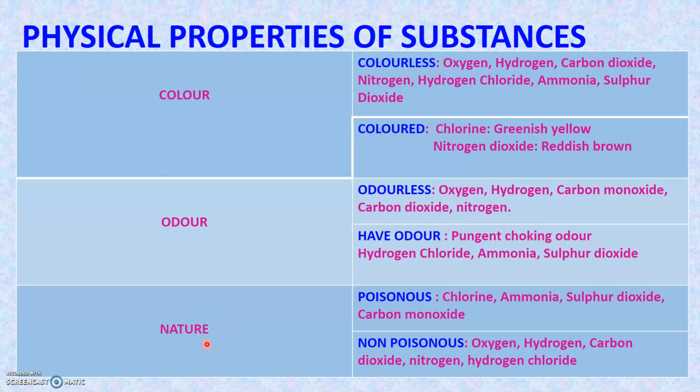The next physical property is nature of the substance. We all know that some of the substances are poisonous in nature, while some other substances are non-poisonous. Those substances that are poisonous include chlorine, ammonia, sulfur dioxide, carbon monoxide, etc. And those substances that are non-poisonous include oxygen, hydrogen, carbon dioxide, nitrogen, hydrogen chloride, etc.